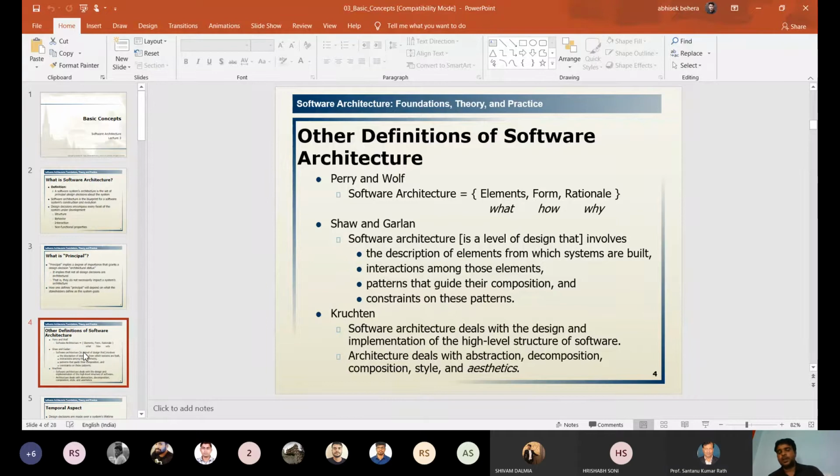The abstraction, the decomposition part, then composition. Decomposing means we are splitting into some parts. Then at the end, after getting the solution, we are composing it. There is a property, composability: to get our business work solvable in less time, we need decomposition, and to get the final solution at the end, we compose all the decomposed models. That is the technique. And the styles and techniques are associated with any software architecture, and the aesthetics.